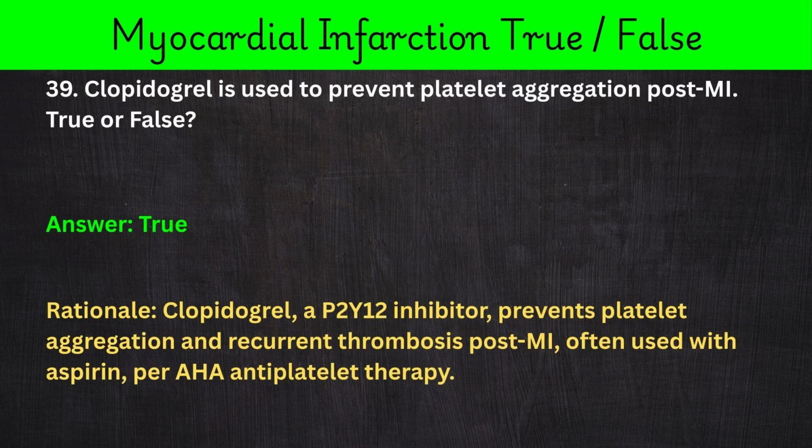39. Clopidogrel is used to prevent platelet aggregation post-MI. True or false? Answer: true. Rationale: clopidogrel, a P2Y12 inhibitor, prevents platelet aggregation and recurrent thrombosis post-MI, often used with aspirin, per AHA antiplatelet therapy.